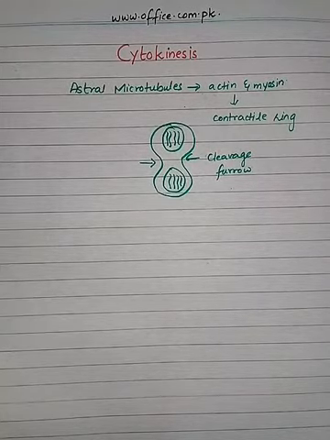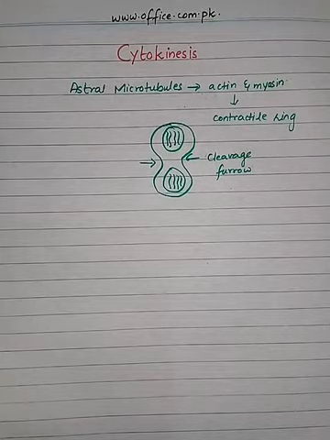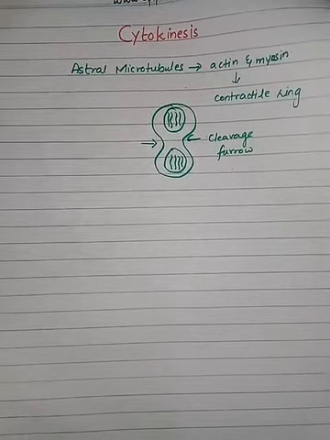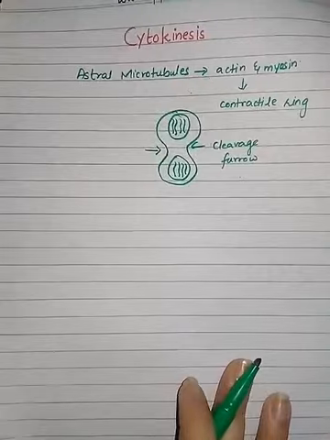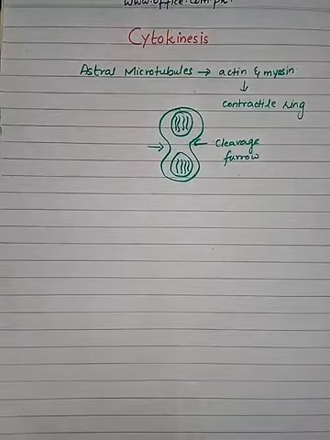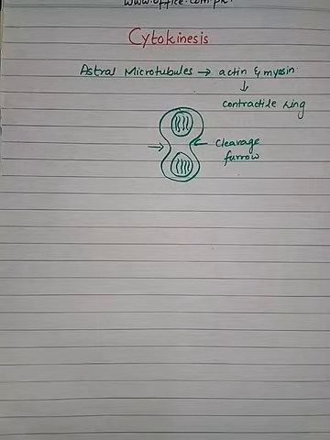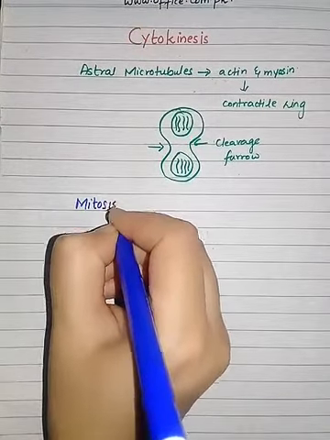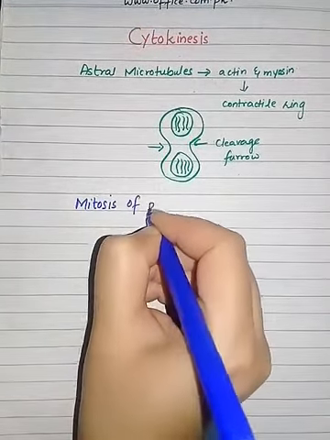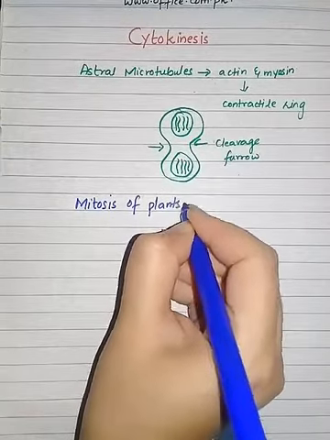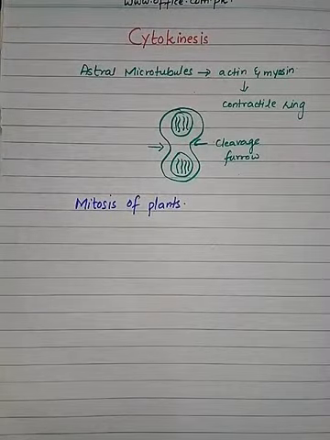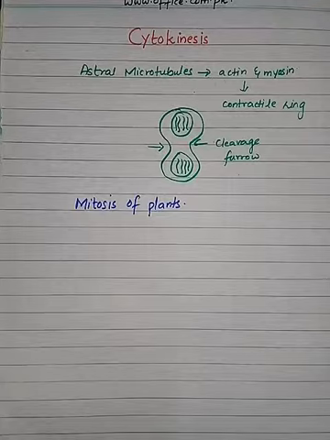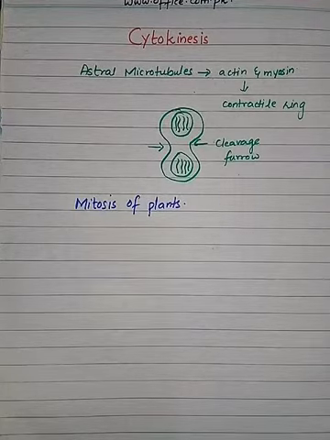Now the mitotic events in the plant cell, let us discuss them. Mitosis of plants. Where do the differences lie? First of all, plant cells do not have any centrioles.